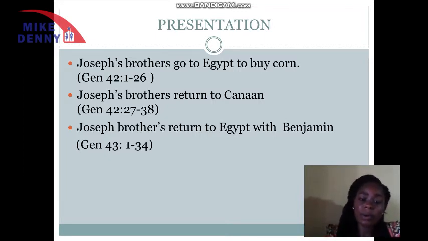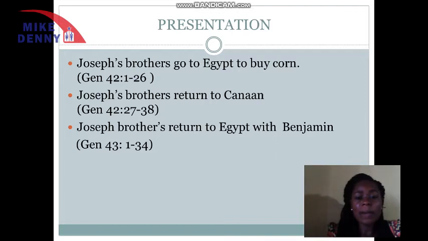But these people started pleading with Joseph. They told him that, "As you see, Benjamin is the only one that is left with our father. There were two of them. One is no more." And Joseph said, "What happened with the one that is no more?" And they told Joseph that it is our fault. So Joseph insisted and had to keep them in custody. Later on, he released them and sent them, but he held back Simeon. He said the rest should go back and bring Benjamin before Simeon can be released. That was how they left Egypt and went back to Canaan.